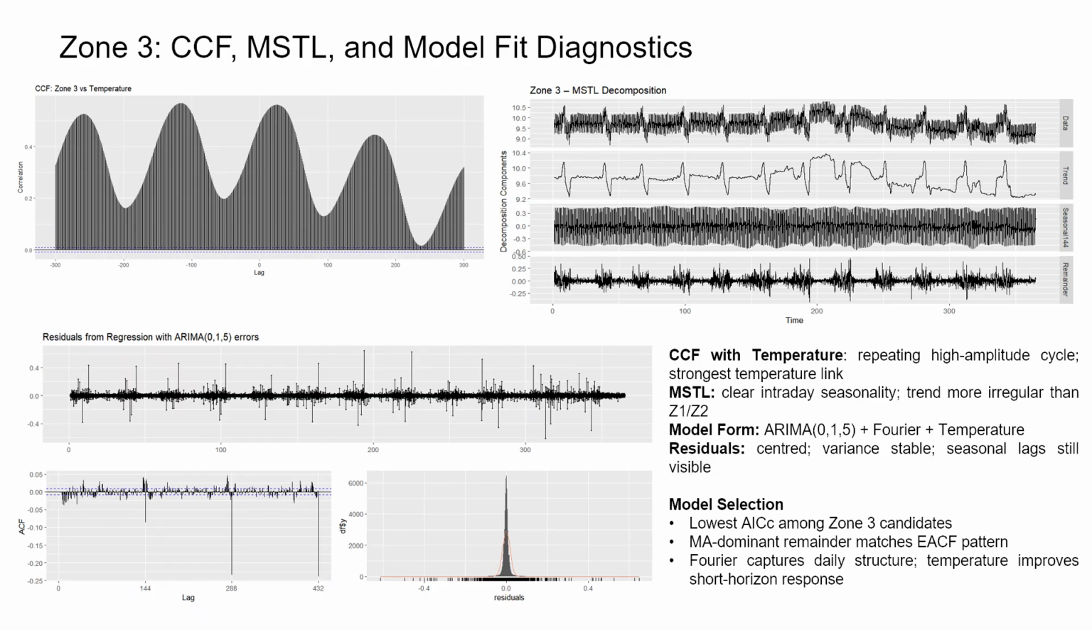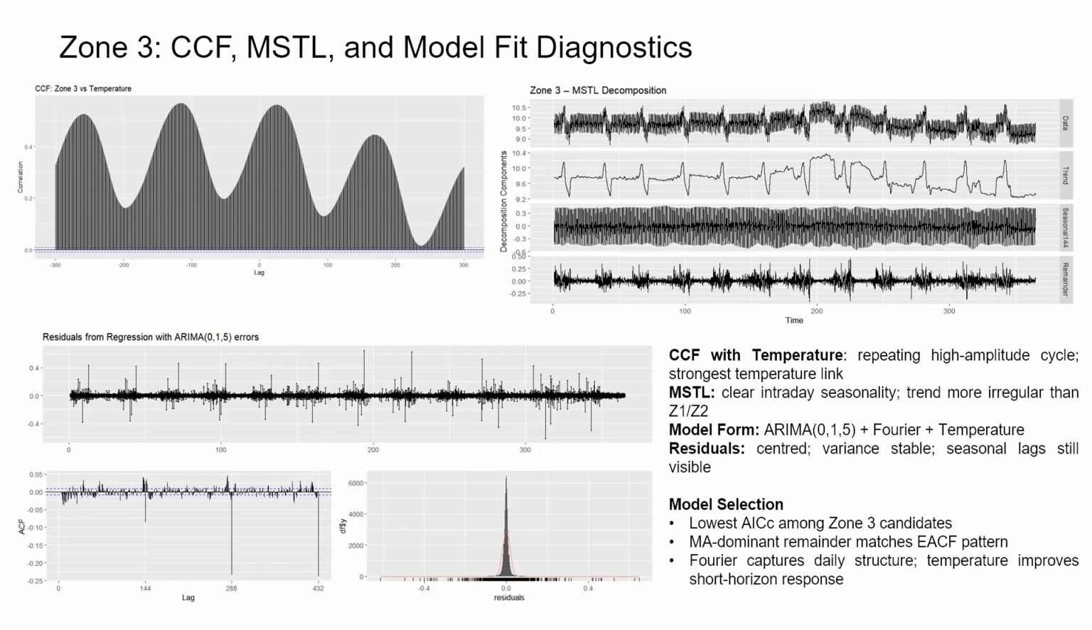For Zone 3, the CCF shows the same repeating daily pattern as the other zones, but with much stronger peaks. That means temperature affects this zone more directly, which matches what we see operationally. Zone 3 has more industrial-type loads that respond sharply to heat. The MSTL decomposition confirms this.